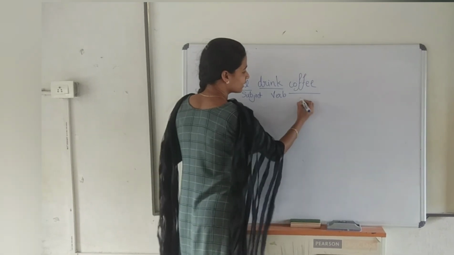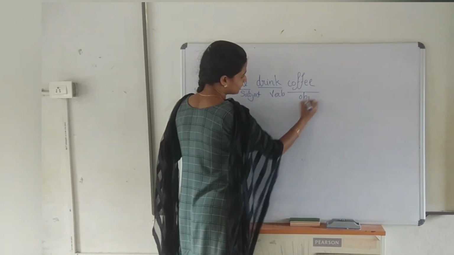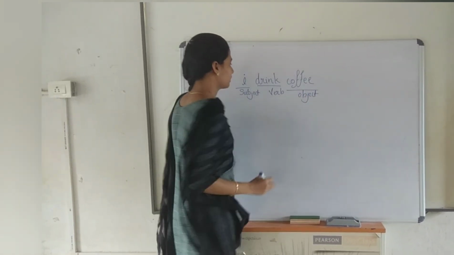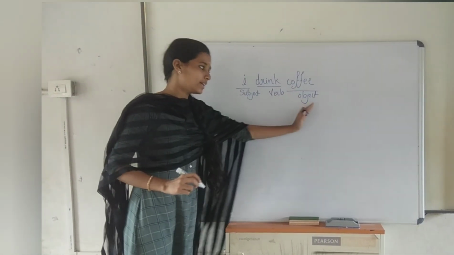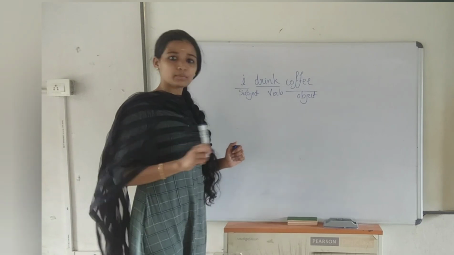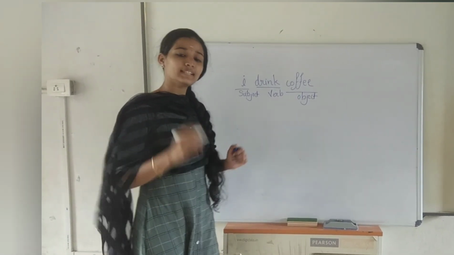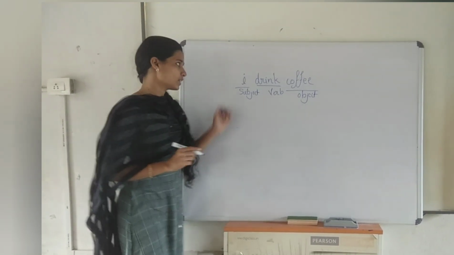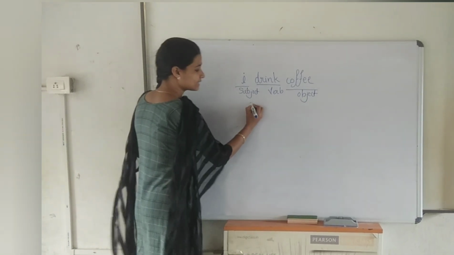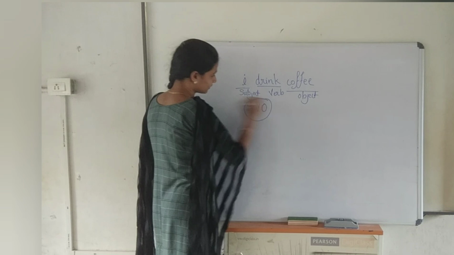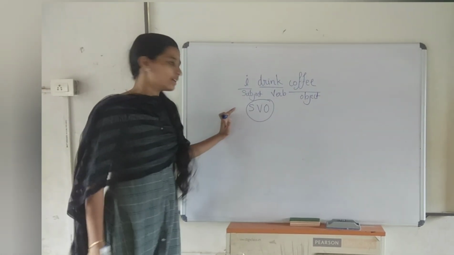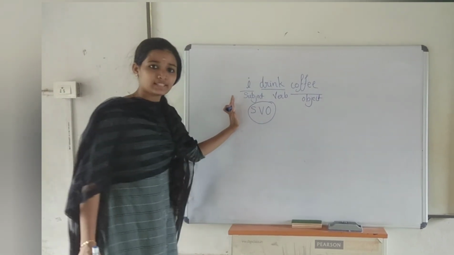And coffee is object. I hope you are all familiar with what is subject, verb and object. If you don't know about it, we will do a detailed video on it. So, it is in SVO pattern. In English, this is the basic rule for writing a sentence.